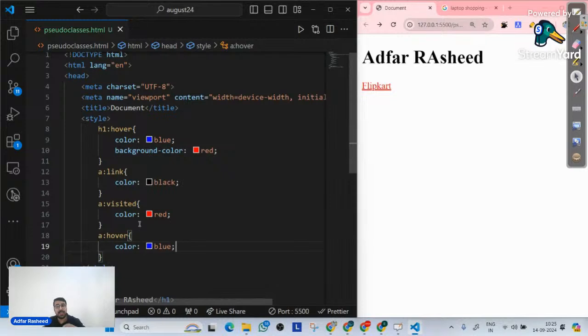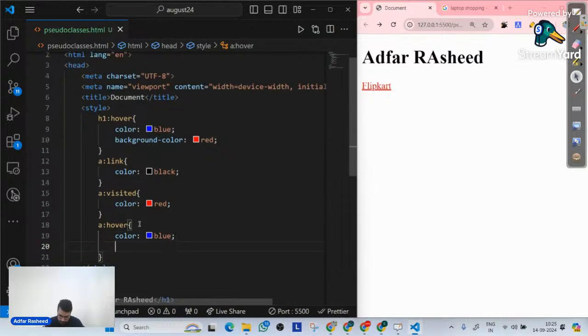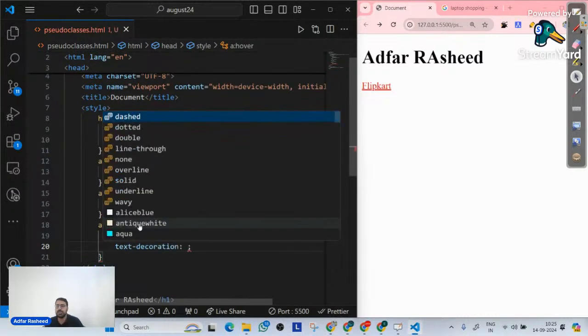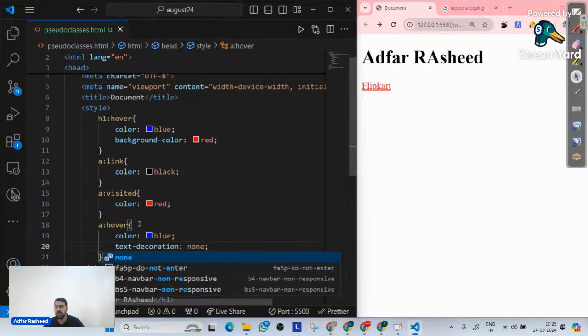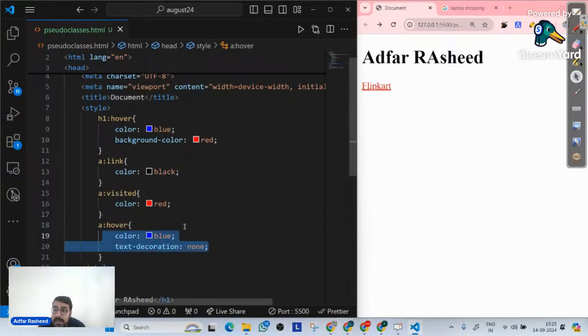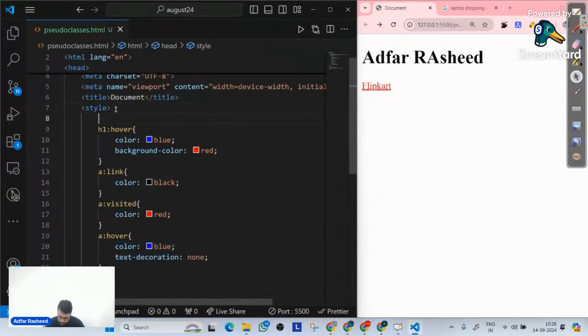With respect to my anchor tag, my underline is already there. Now, in order to remove an underline from any text tag, the property that we use is called text decoration. And we can simply write none over there. Now, when I write none, look at this. When is this style getting implemented? When I hover on this anchor tag. So if I hover on this anchor tag, you can clearly see now there's no underline. So if you simply want to remove an underline from an anchor tag, the property that you will use is text decoration. Even on this H1 tag, let me go on H1 tag.